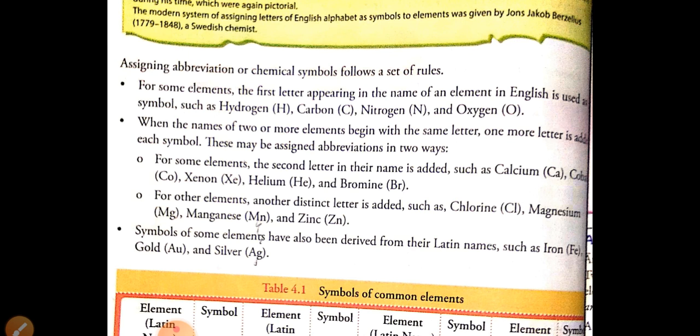Next, the third rule we have seen: there are some of the other elements which are represented by some other distinct letters. Like chlorine is represented by Cl, magnesium is represented by Mg, whereas zinc is represented by Zn. Got this? Some of the symbols of the other elements are derived from their Latin words.